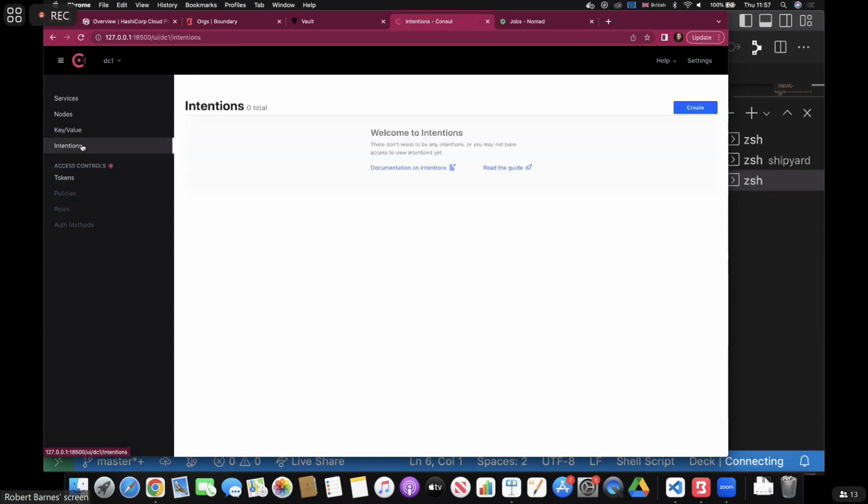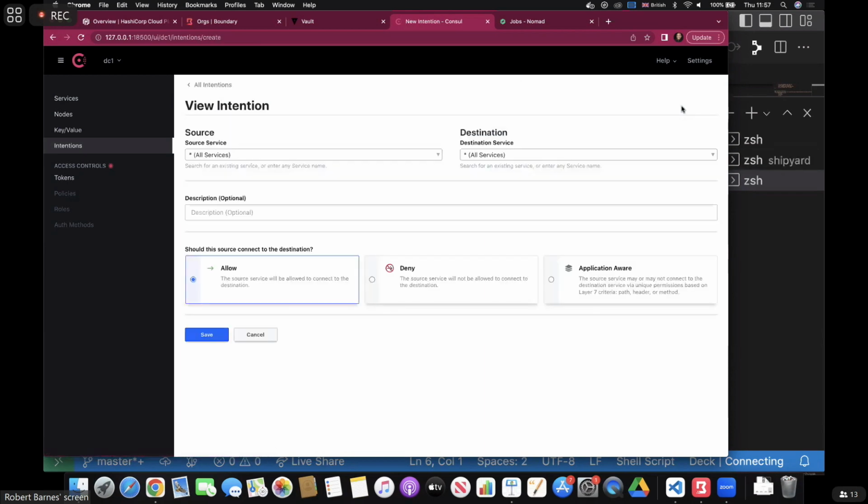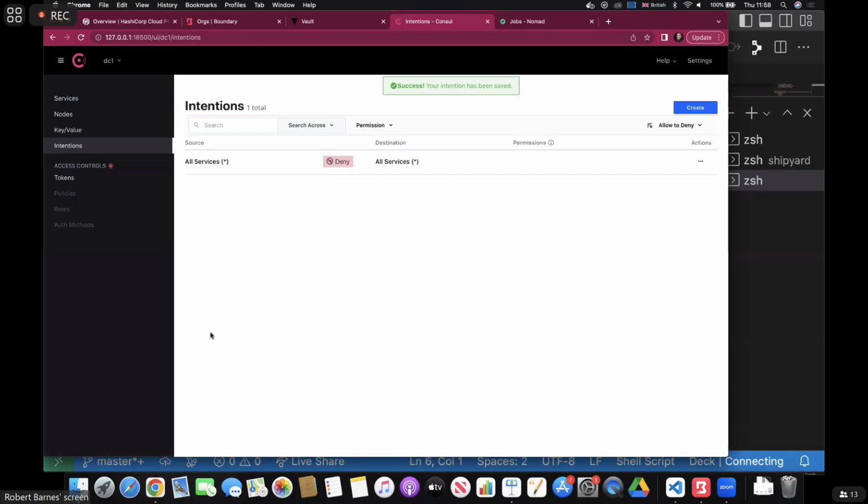I'm going to do this through the UI just because it makes my life a bit easier, but you can configure this just using config files. You can do this via the CLI or the API. But just to make things a bit easier for demo purposes, I'll do it through this. So the first thing we want to do is create an intention between all services, right? And we want to deny all services from speaking to each other. So, you think about a firewall rule base, it normally works from the top down. So the first thing we want to do is explicit deny all, right? So we've got all services to all services, and I'm going to hit deny, and I'm going to create that by clicking save, right? So we have that default deny.